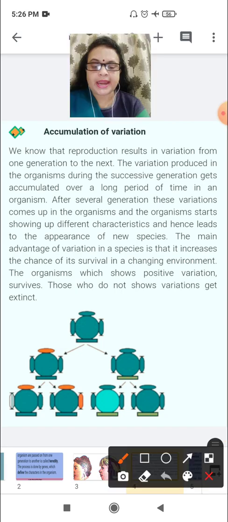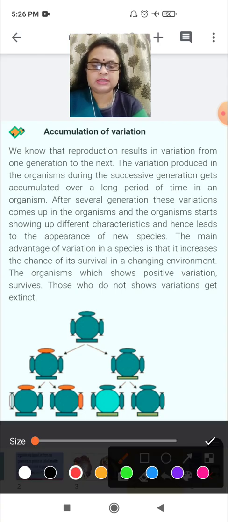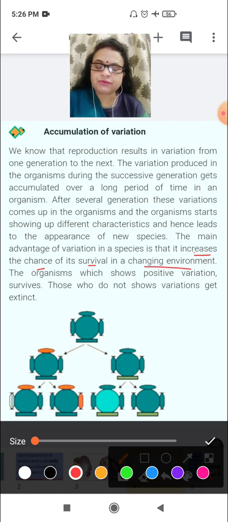The main advantage is that it increases the chance of survival in a changing environment. Time by time, year by year, temperature, atmosphere and environment are changing.